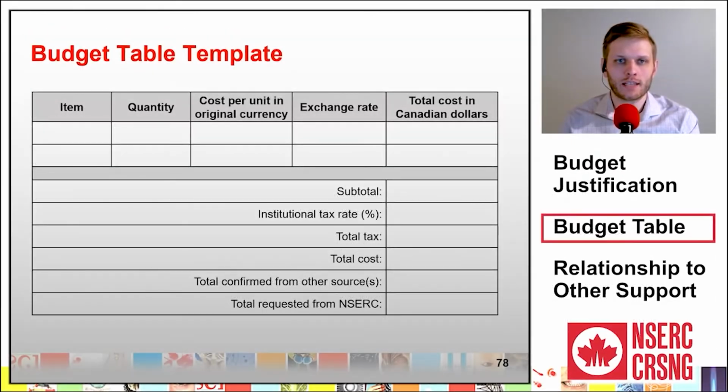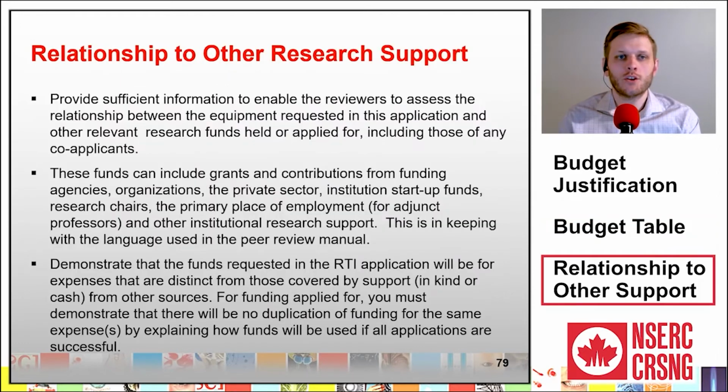In a table format like the one on this slide, give a clear cost breakdown of the items requested indicating the subtotals, the institutional tax rate, the total tax, and if applicable, the currency exchange rates and the converted currency totals. You must provide sufficient information to enable the reviewers to assess the relationship between the equipment requested in this application and other relevant research funds held or applied for, including those of any co-applicants.